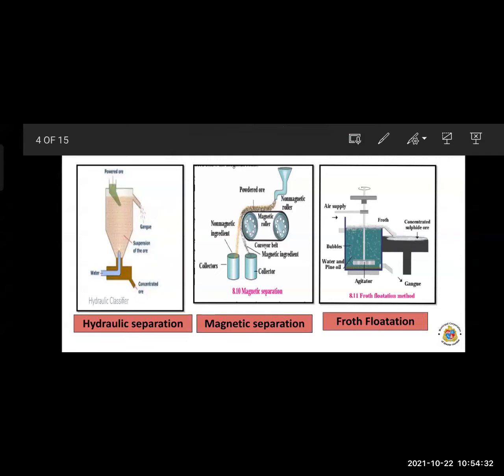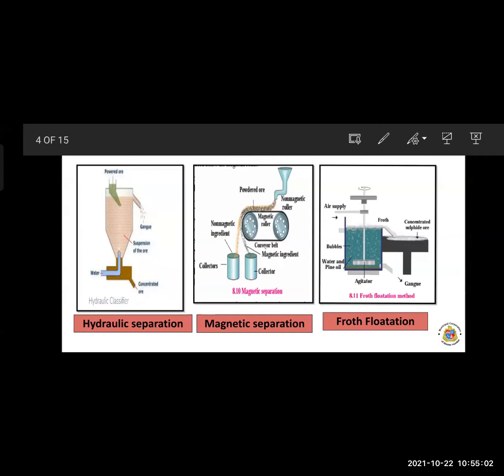and the second one is hydrophobic. Hydrophilic means water loving. Hydrophobic means water hating. So two properties are there: particles which are water loving and particles which are water hating. So metal sulfides, which have the hydrophobic property, can be separated by this method.